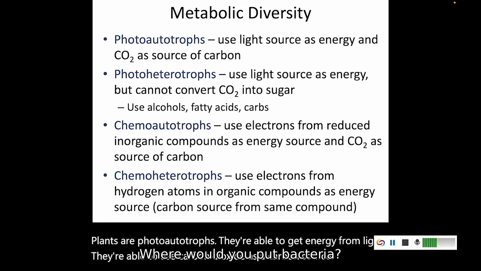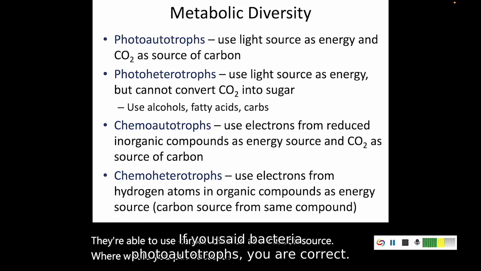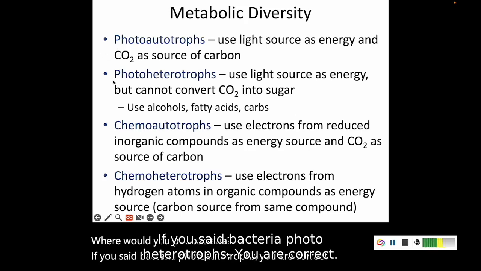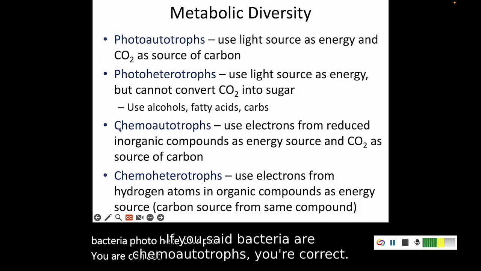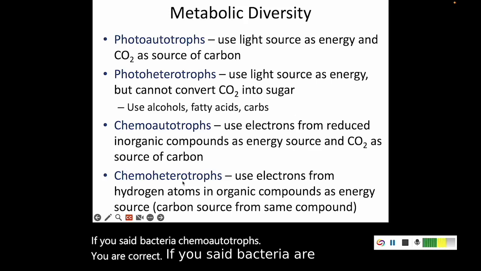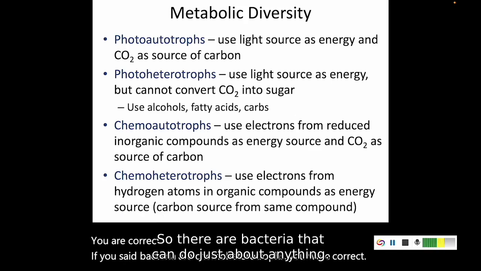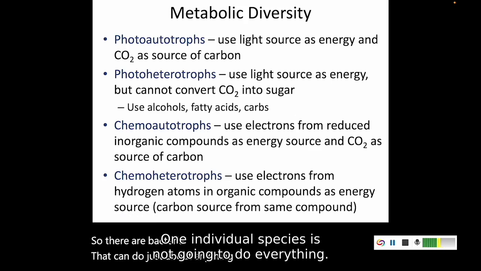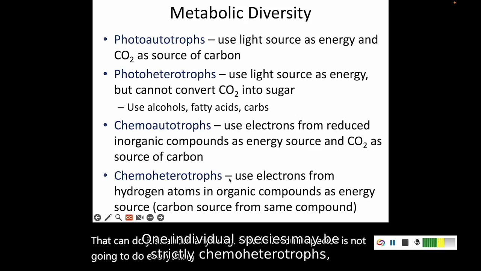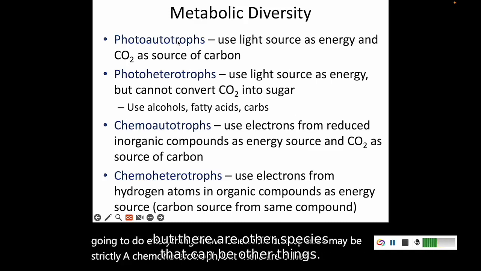Where would you put bacteria? If you said bacteria photoautotrophs, you are correct. If you said bacteria photoheterotrophs, you are correct. If you said bacteria chemoautotrophs, you are correct. If you said bacteria chemoheterotrophs, you are correct. So there are bacteria that can do just about anything. One individual species is not going to do everything. One individual species may be strictly a chemoheterotroph, but there are other species that can be other things.